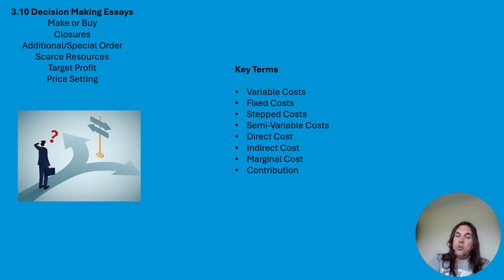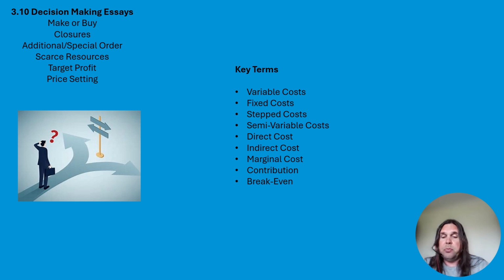But the other thing is the contribution. So the contribution that department is making towards those fixed costs. Can we actually replace that contribution with another product? Because if we can, then financially we're not worse off. If we can't and fixed costs stay the same, we're losing out on money. So total contribution, our total revenue take away our total variable costs, is something else to be considering in these decision-making essays.